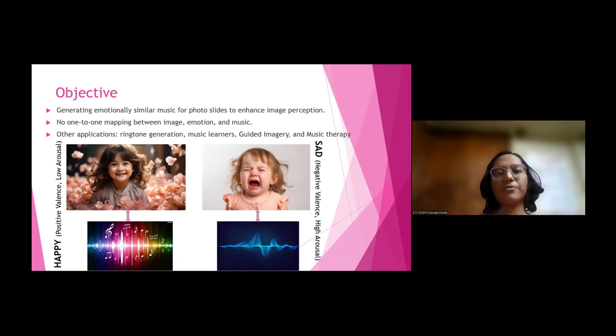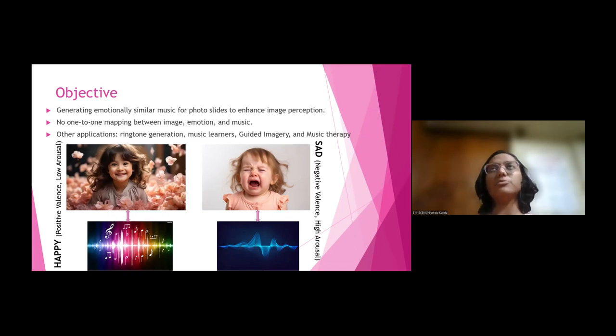So we have to train a model which will be able to predict at least a few emotionally relevant pieces of music for an image. If we train this model well, we can use it for various applications, such as generating ringtones, and creating sample music of certain emotional categories so that a music learner who is learning an instrument can learn from it.